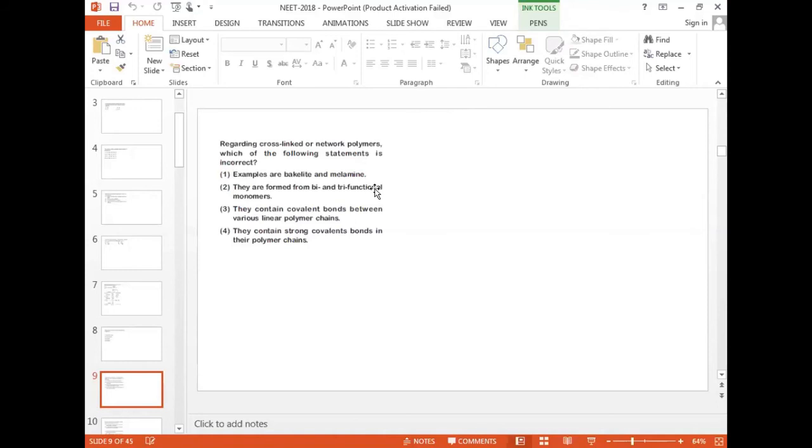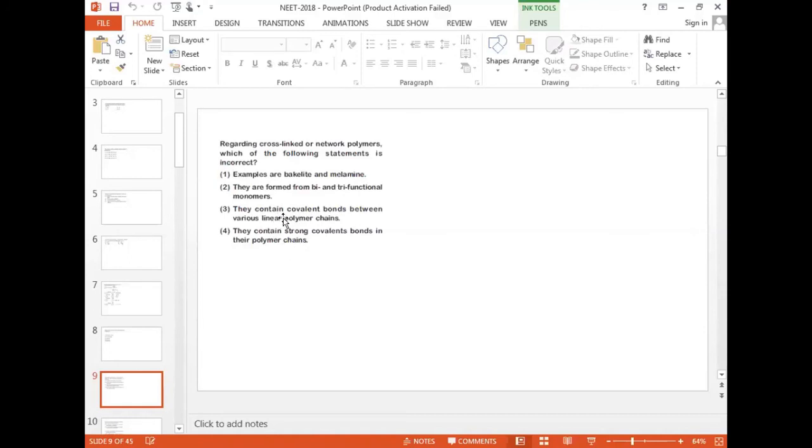Fourth one, they contain strong covalent bonds in their polymer chains. Actually, bakelite and melamine both are cross-linked polymers only. That is correct. These are formed from bi or trifunctional monomers, that is also correct.